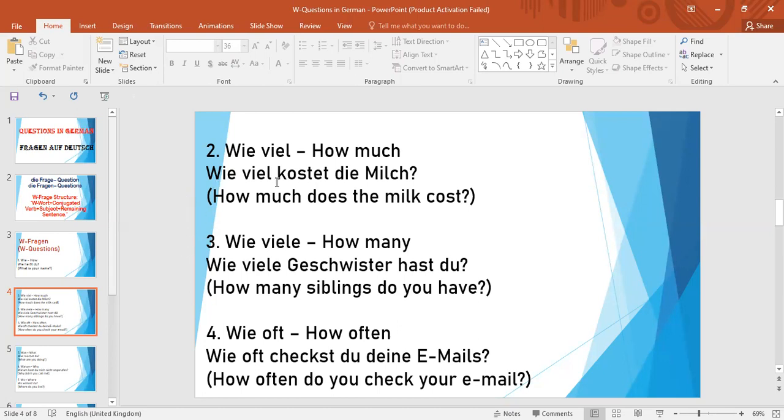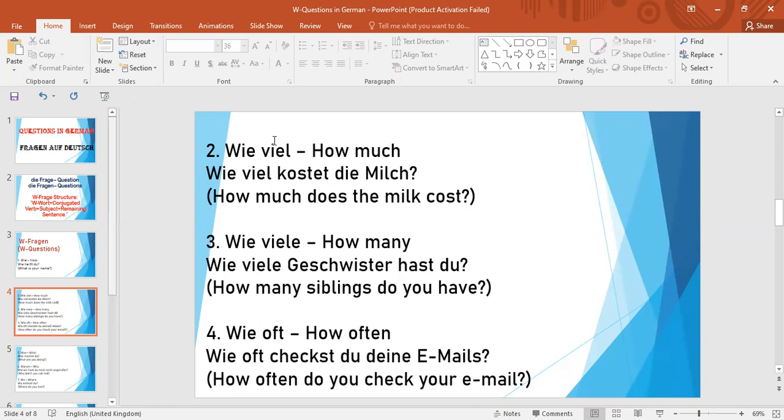Okay, so as you can see here, we are asking about the cost of this milk. You can ask the cost of anything. Instead of milk, you can use any other things. Okay, next we have wie viel.